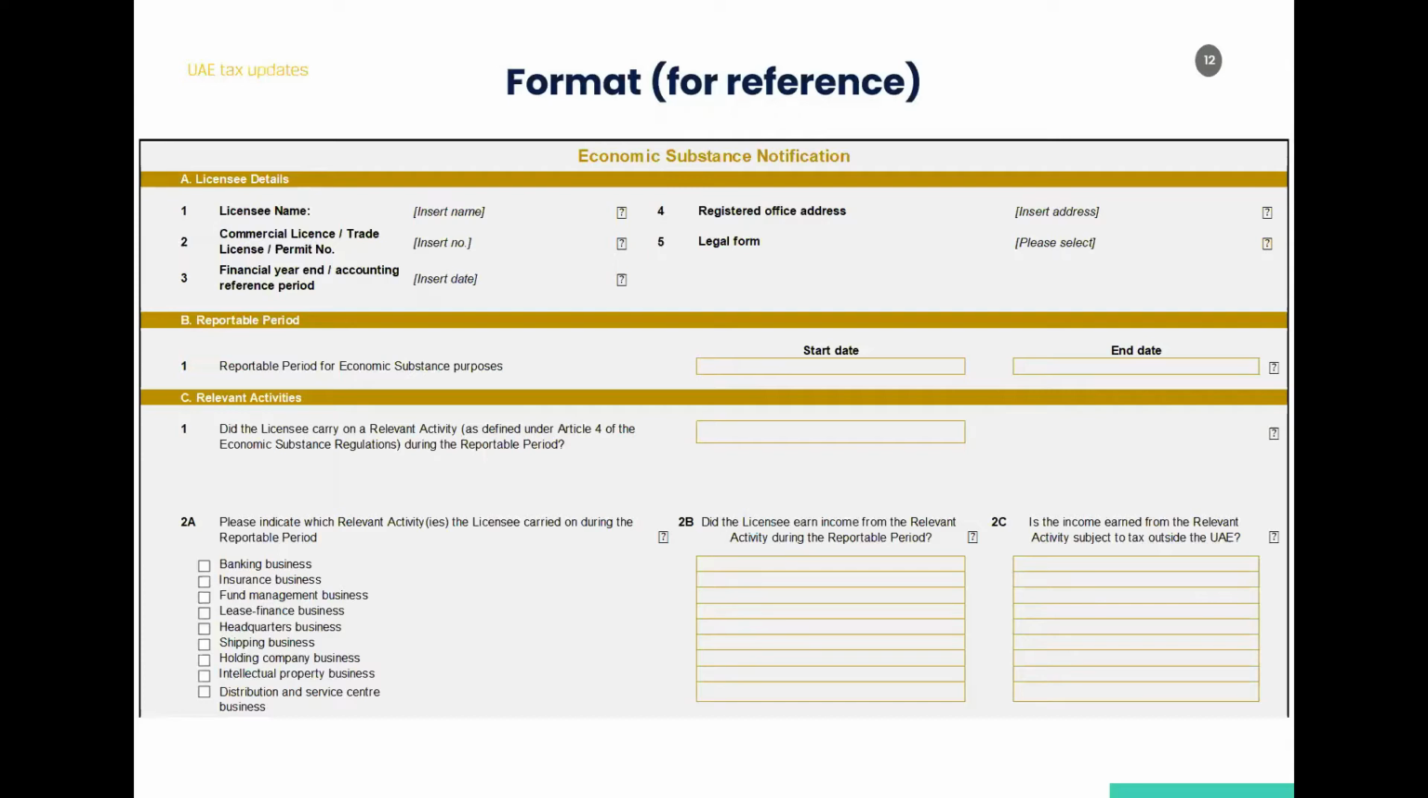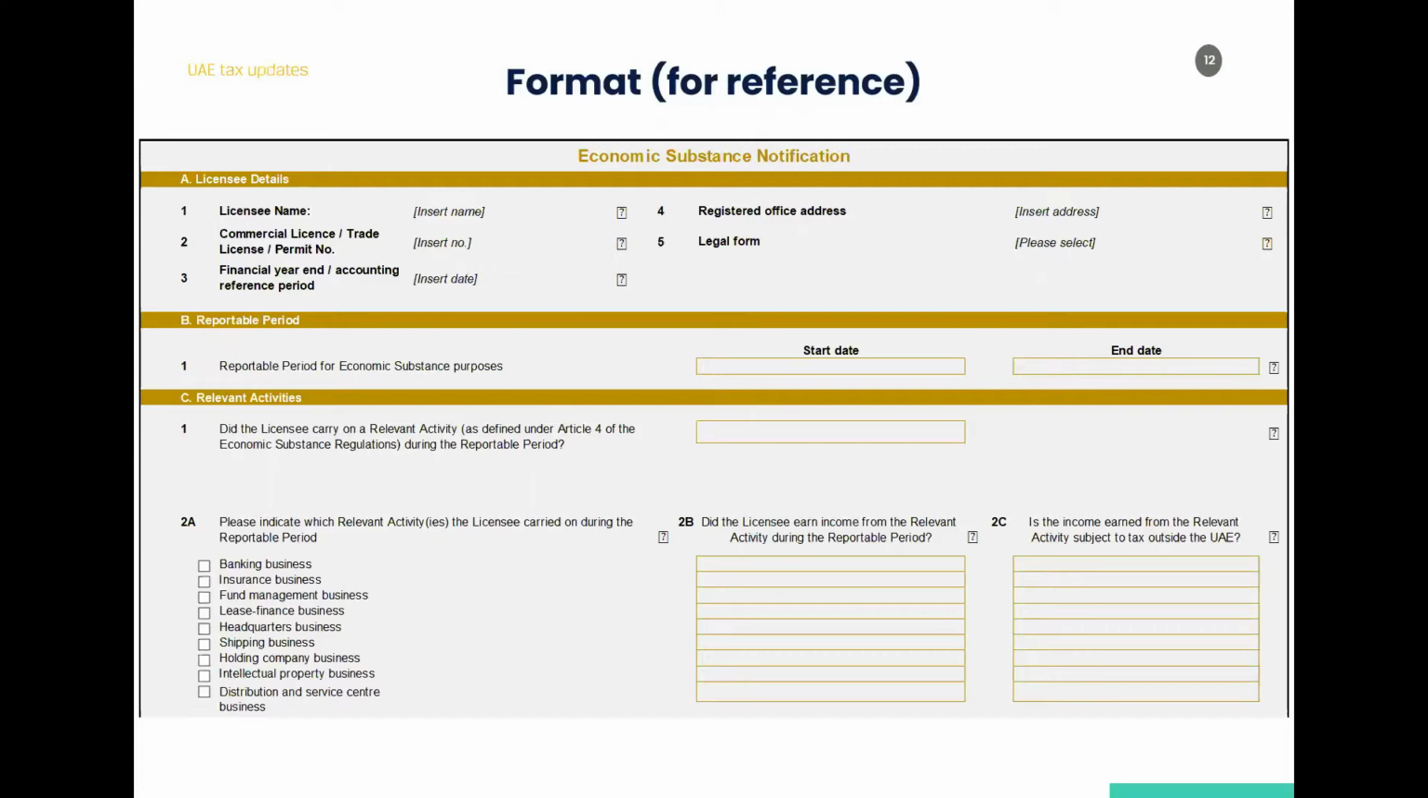So I'll start from the top. The first one, section A, is licensee details. So in licensee details, basically you have to put in the licensee name, the trade license number, and the financial year end. So basically this is the year end, which is the accounting year end followed by your company. For example, some companies follow calendar year end, or there is a different financial year end. So calendar year end can be 31st of December, and the other year end can be 31st of March, and things like that. So you have to see what your financial year is and use that.